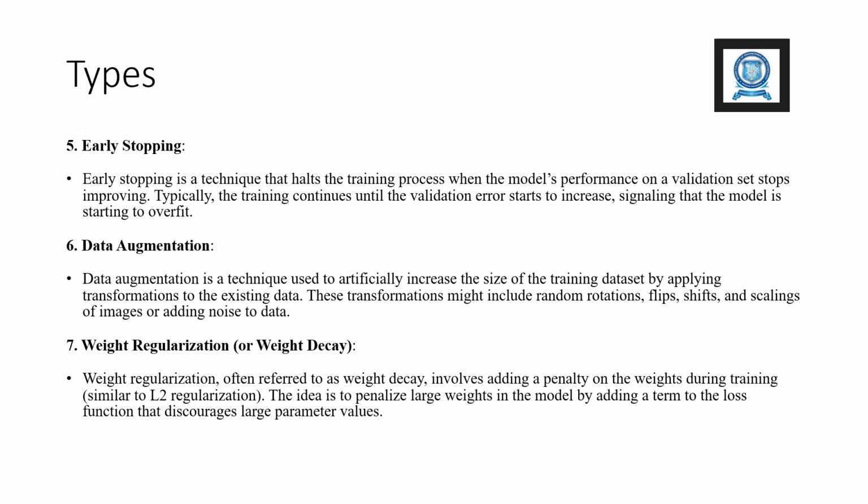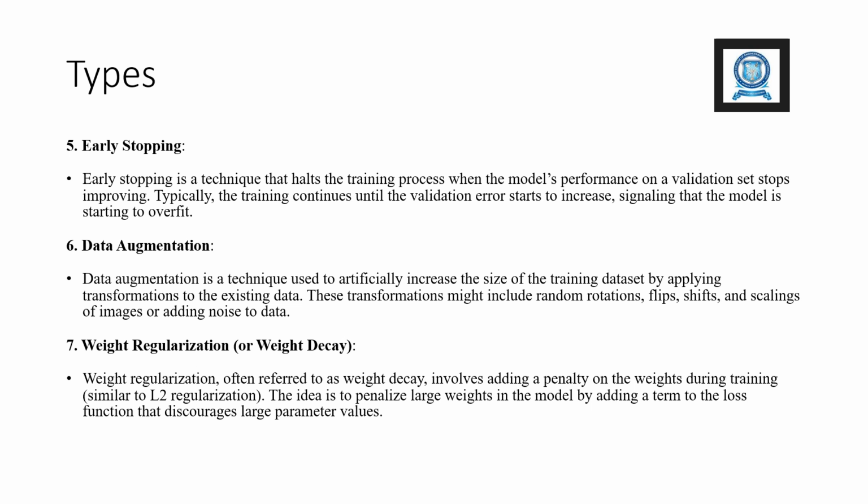Number 6, data augmentation. Data augmentation is a technique used to artificially increase the size of the training dataset by applying transformations to the existing data. These transformations might include random rotations, flips, shifts, and scalings of images, or adding noise to data.